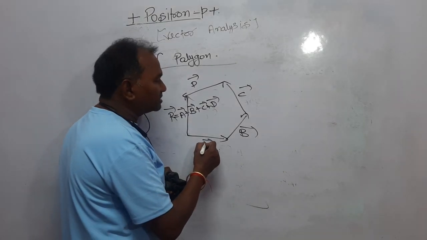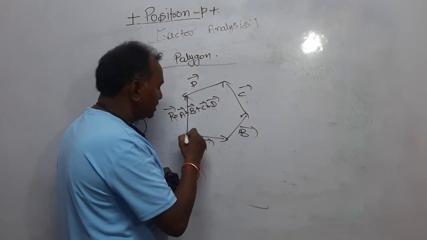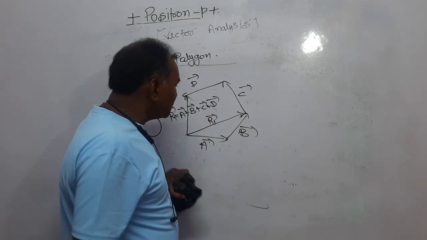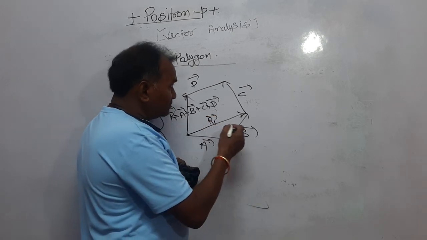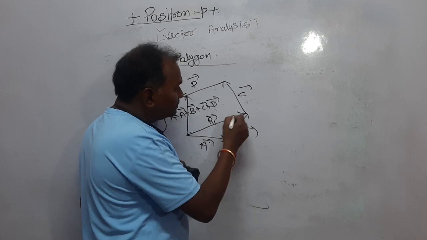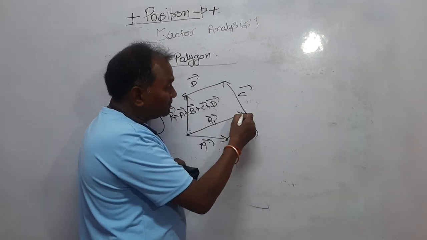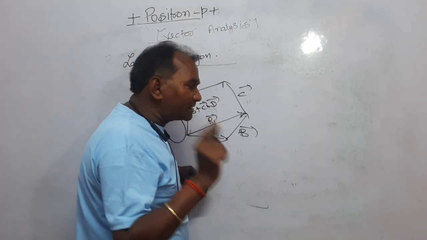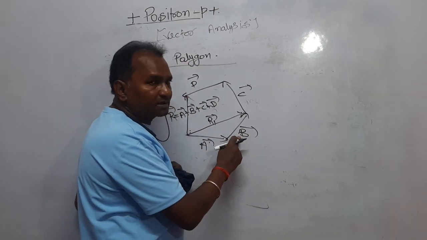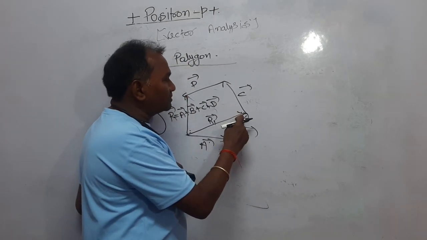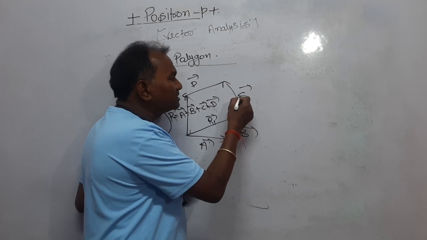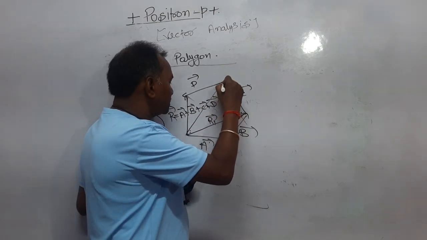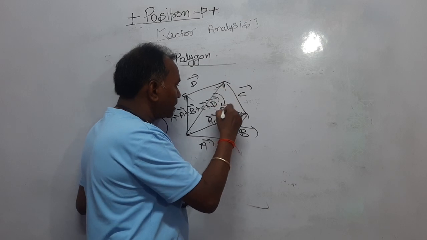First you add vector B to vector A. Let this resultant be vector R1. And now vector C we add to vector R1, right? This is the vector R1, the resultant of vector A and vector B. On the head of vector R1, keeping the tail of vector C, we have drawn vector C, and this is vector R2.